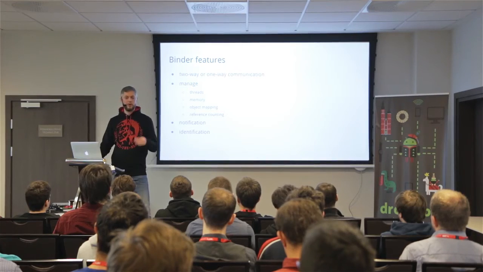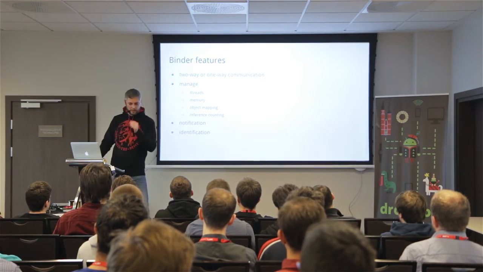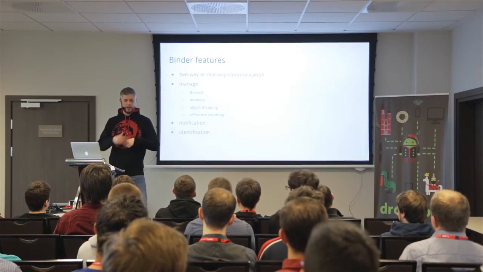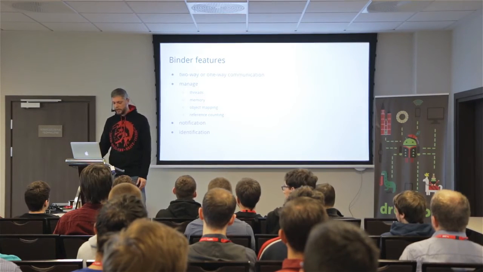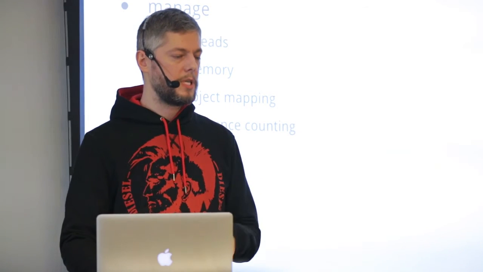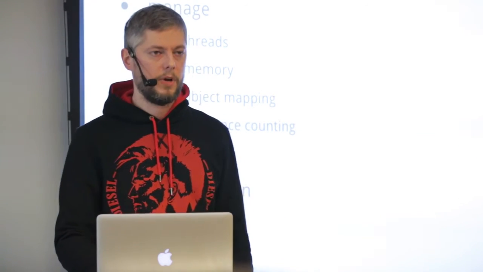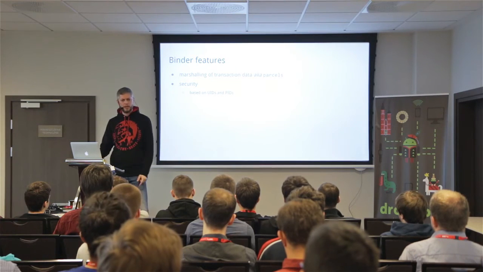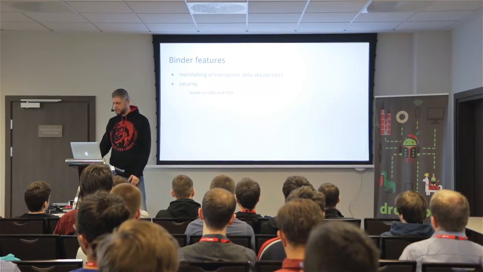So that's the notification. Okay, of course, identification. Remember the 14 number between us. It's a part of binder, so I can identify you because I gave you the binder with number 14. Identification is in the kernel, so it's basically also process ID, user ID, and this funny token. Other features: marshalling. Binder has to move stuff around. You can marshal data, like a float, from one application and move it to another application. We call them parcels. We use that on a daily basis with intents.